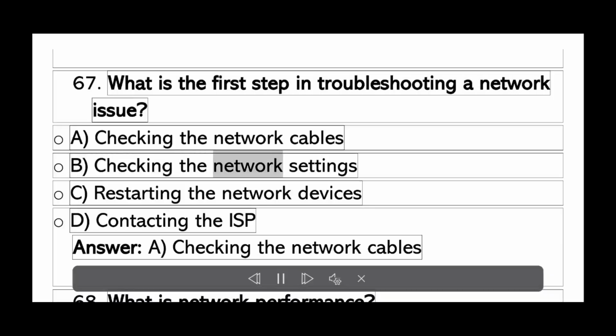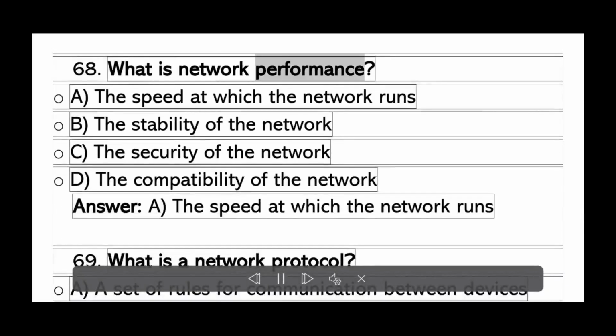A. Checking the network cables. B. Checking the network settings. C. Restarting the network devices. D. Contacting the ISP. Answer A. Checking the network cables. What is network performance?